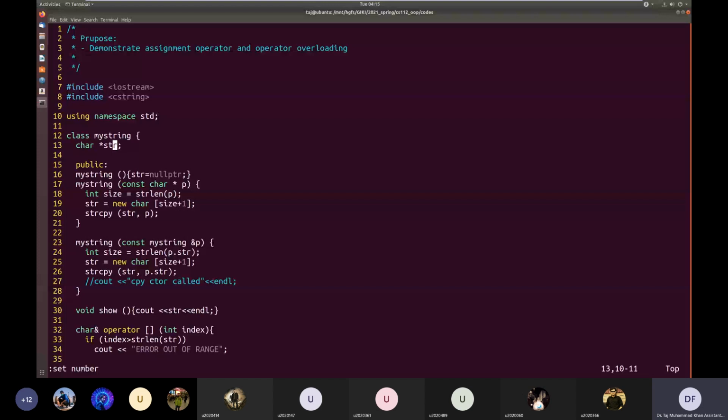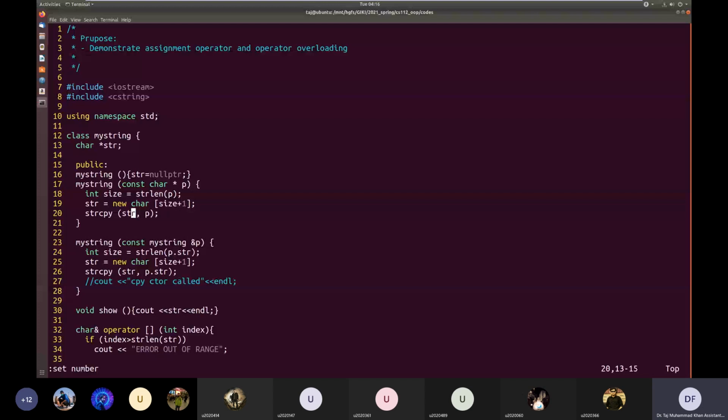We have a constructor that takes in a C-style string, which is basically pointing to a character array terminated by null character, and creates an object of this class myString by allocating memory for that string, and then copying the content of the string from the constant pointer passed to it into the internal memory that is allocated.